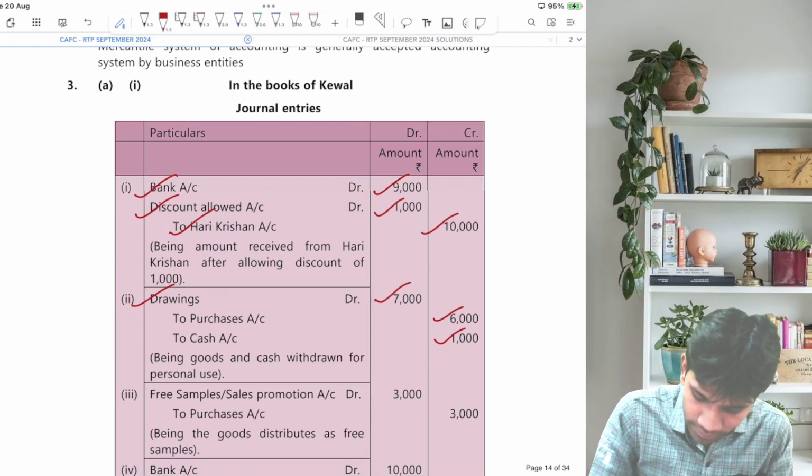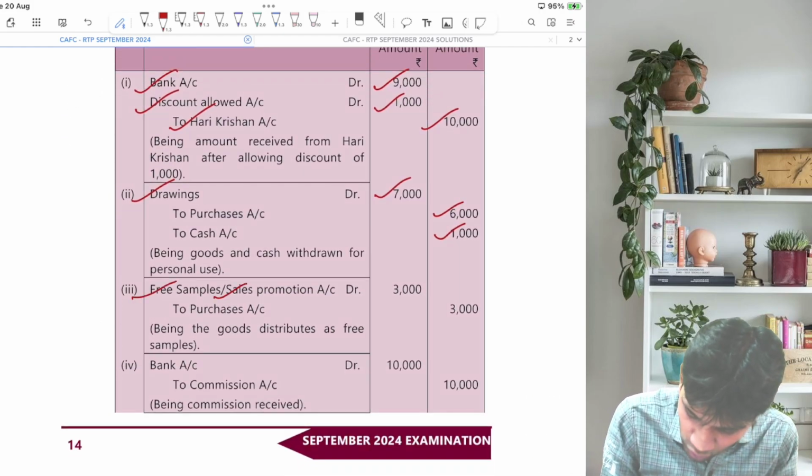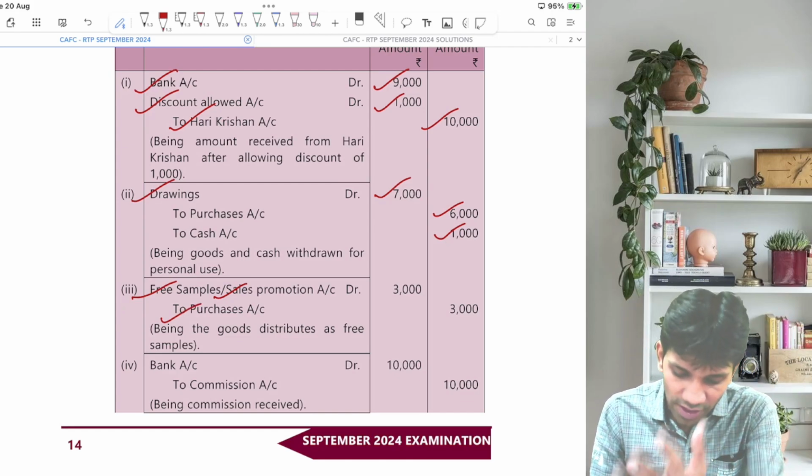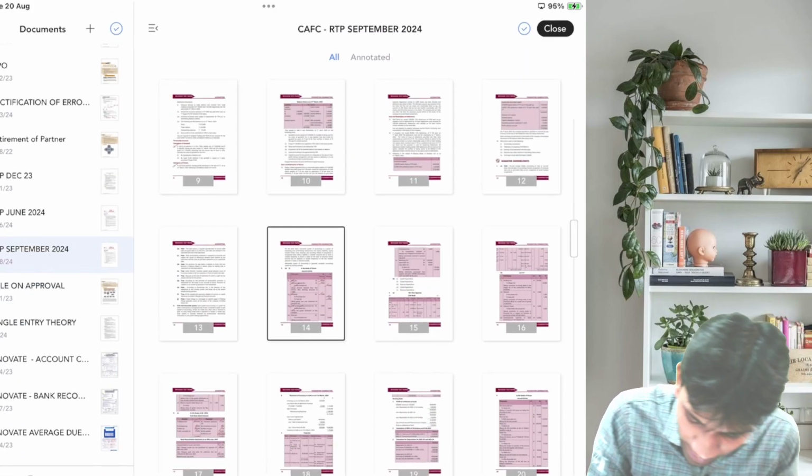Here it is. Free samples or sales promotion account debit to purchase. You can write free samples, you can write advertisement, guys. Being goods distributed as free samples. Let's go back to the main question.